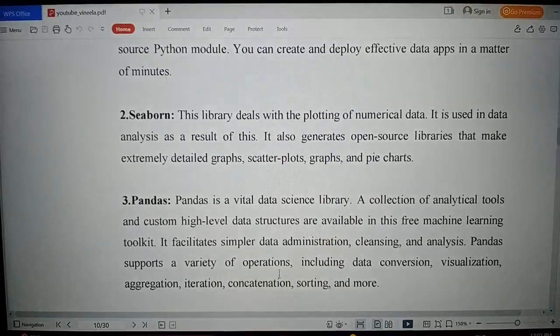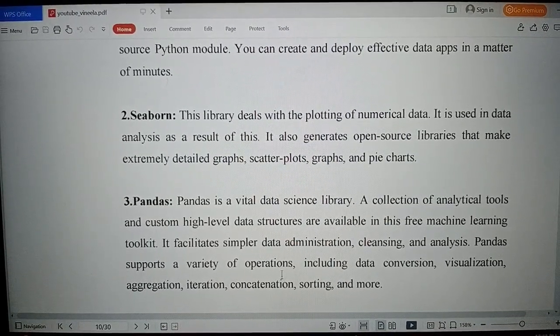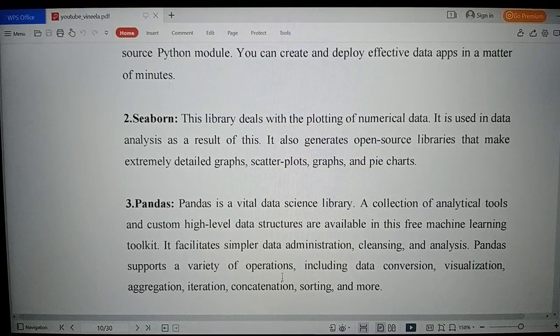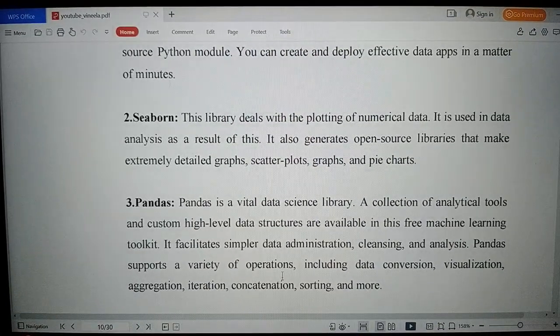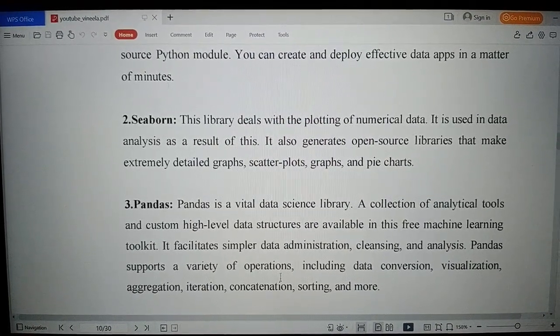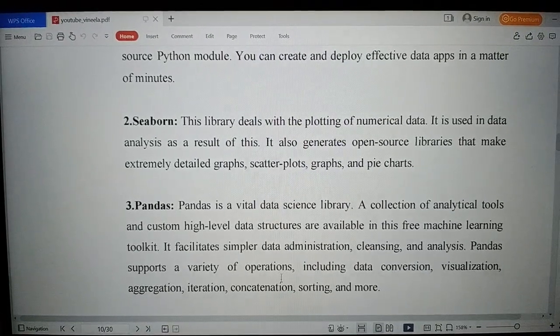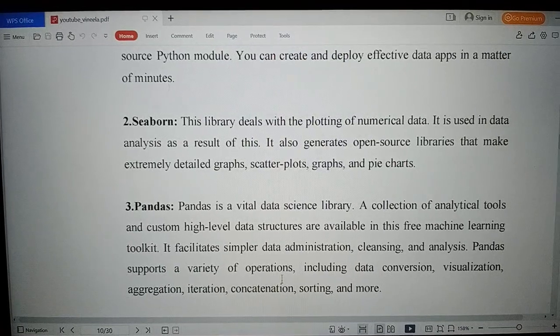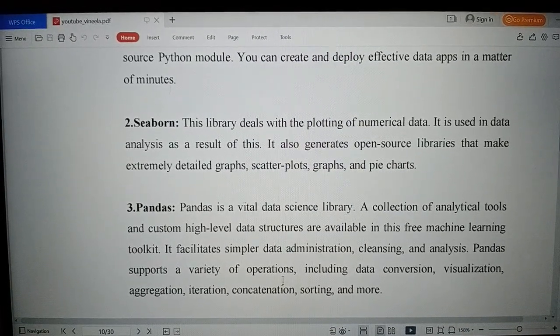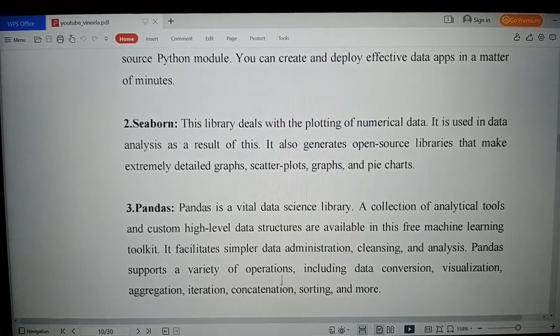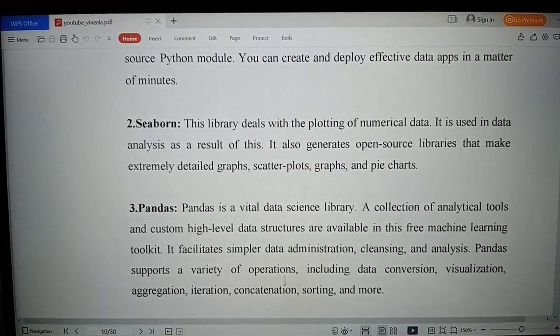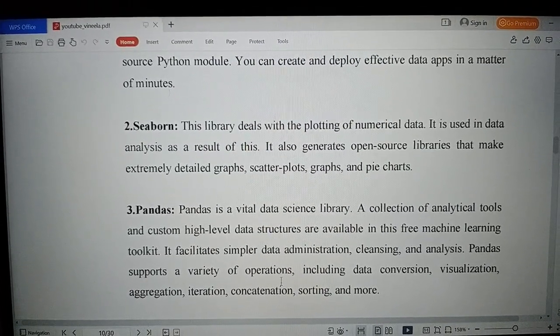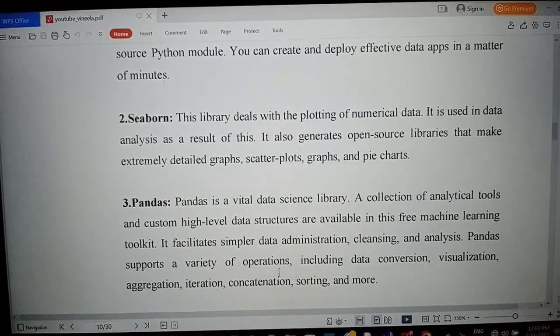Next is Pandas. Pandas is a vital data science library. A collection of analytical tools and custom high-level data structures are available in this free machine learning toolkit. It facilitates simpler data administration, cleansing and analysis. Pandas supports a variety of operations including data conversion, visualization, aggregation, iteration, concatenation, sorting and more.